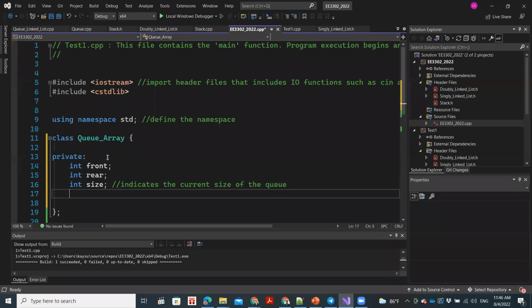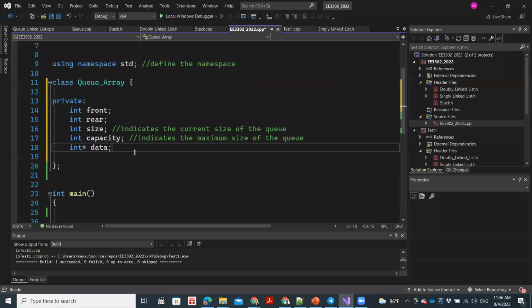And we need the capacity variable, which indicates the maximum size of the queue. And then let's have a pointer called data, which we're going to use to create the array.